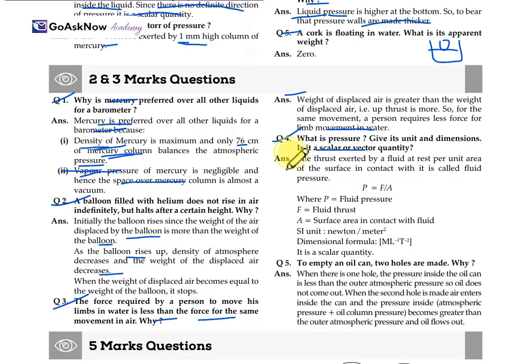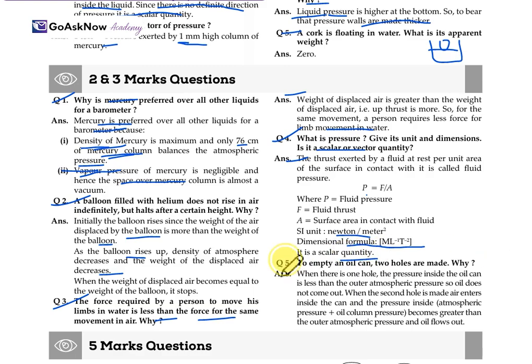The thrust exerted by the fluid at rest per unit area of the surface in contact with the fluid is called fluid pressure, then P is equal to F upon A, where P is the fluid pressure, F is the fluid thrust, and A is the surface area in contact with the fluid. SI unit is Newton per meter square. Dimensional formula is M L inverse T minus 2, and it is a scalar quantity. So, this is all about pressure: its mathematical expression, the terms explanation, its SI unit, its dimensional formula, and its quantity.